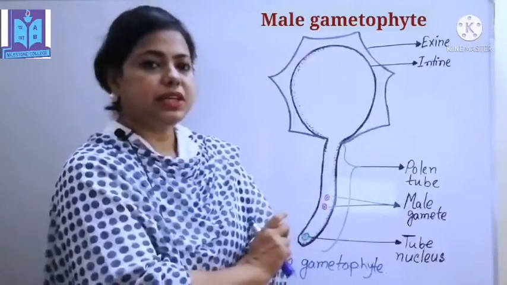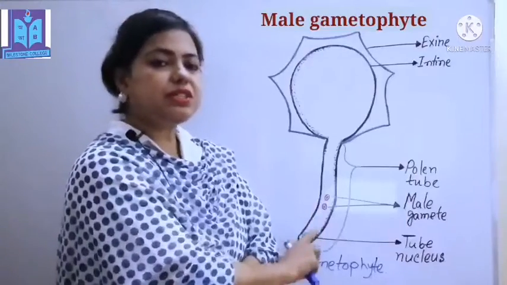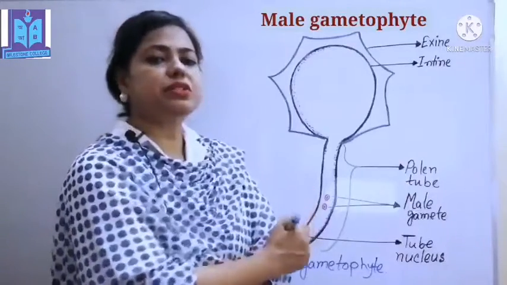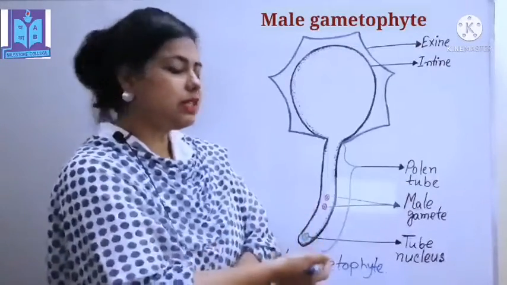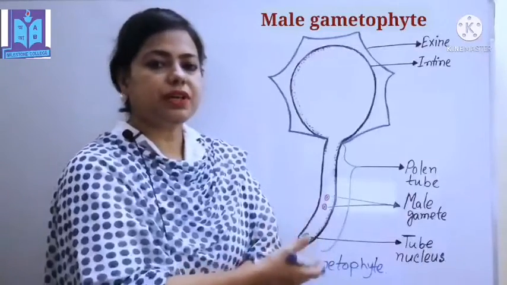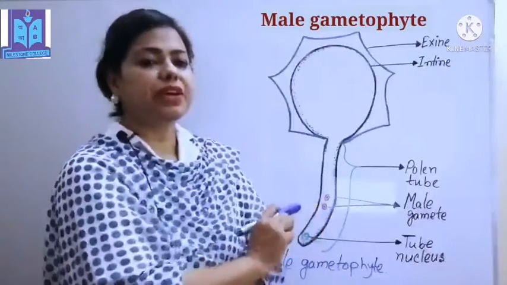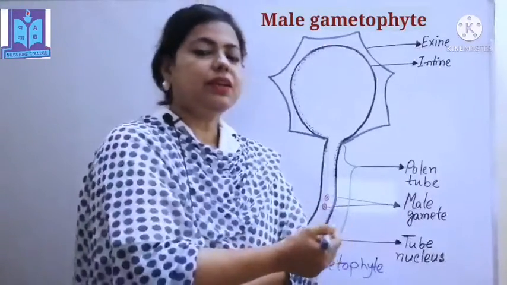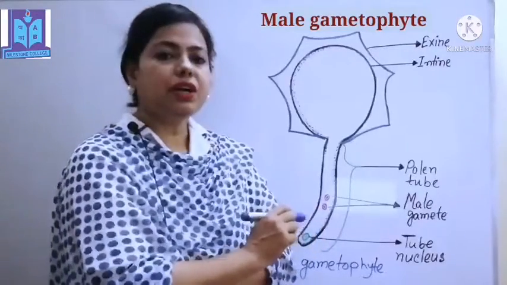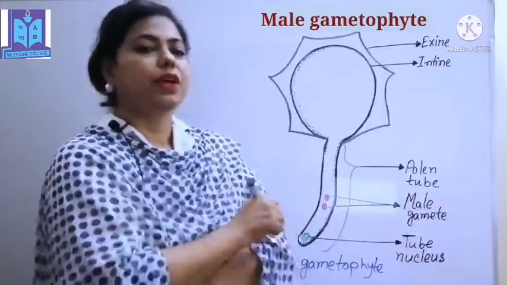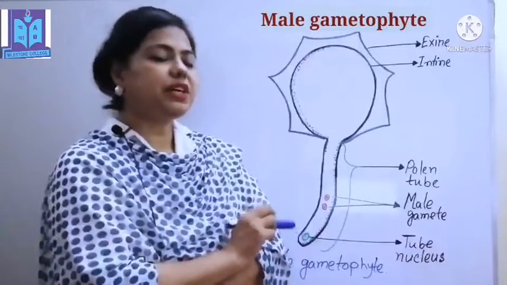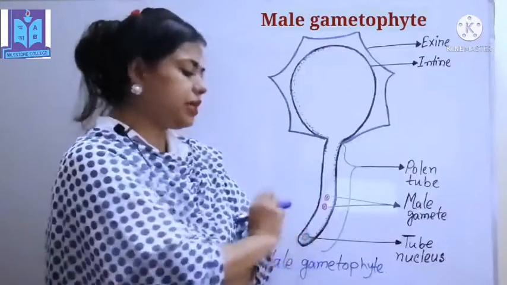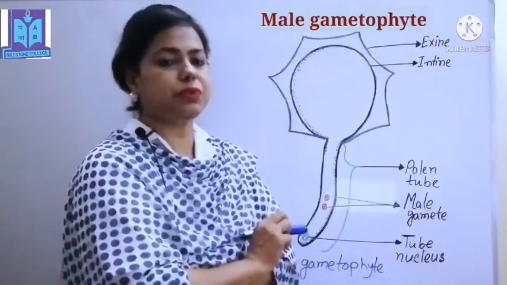Our third option said that Q, that means tube nucleus, melts. Yes, Q helps the male gamete move towards the embryo sac, and after melting the pollen tube, it creates a path to reach the egg and finally fertilization occurs. So dear students, we can easily choose option number 1 and option number 3. Option number 1 is P participates, that means the male gamete participates in the act of fertilization, and Q, that means tube nucleus, helps to melt the pollen tube.